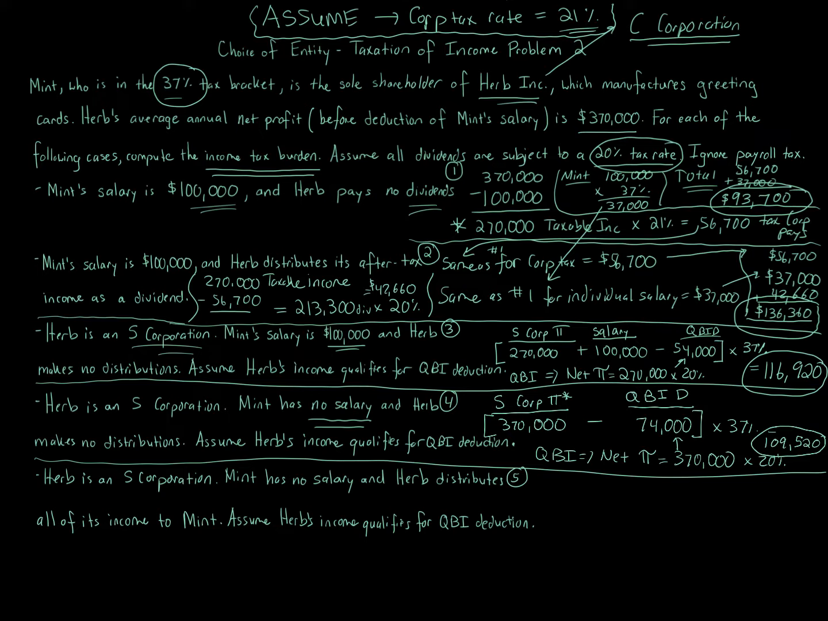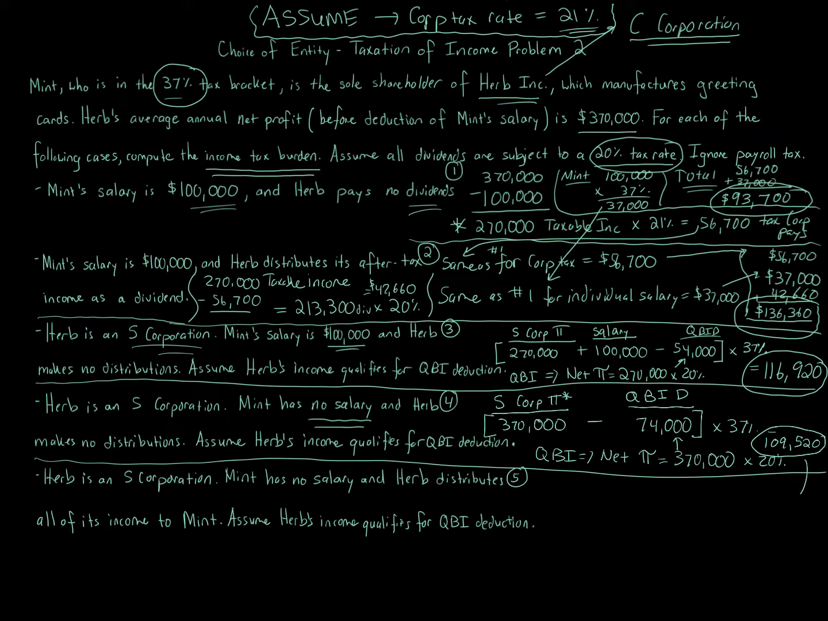Finally, number 5, we have an S corporation. Mint has no salary, and Herb distributes all of its income to Mint. Assume Herb's income qualifies for QBI deduction. Well, if you remember from previous problems that we've done, when there's a distribution, it does not affect the amount of taxes that are due in terms of allocated income. Now, again, distributions for pass-through entities like partnerships and S corporations may have tax consequences, but that's not what we're asked here. We're asked about the consequences of the profit as well as the QBI deduction.